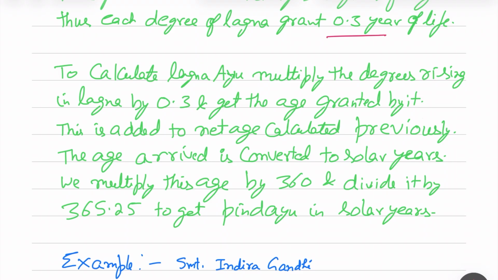Now we add it to the net age granted. Then we convert it into solar years by multiplying it by 360 and dividing by 365 to get the Pinda Ayu in solar years. So these are the theory part. Now let's apply the rules on Smt Indira Gandhi's chart to understand it more.